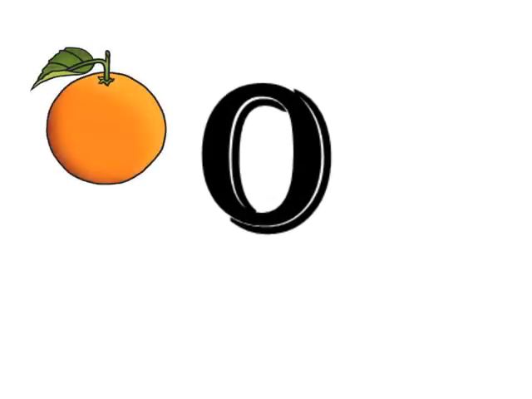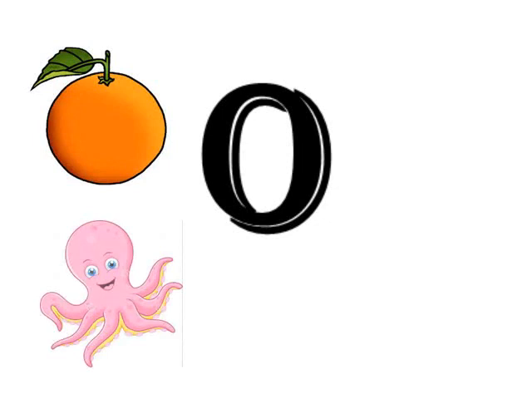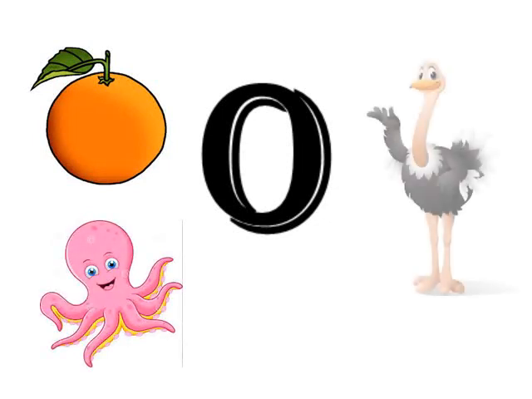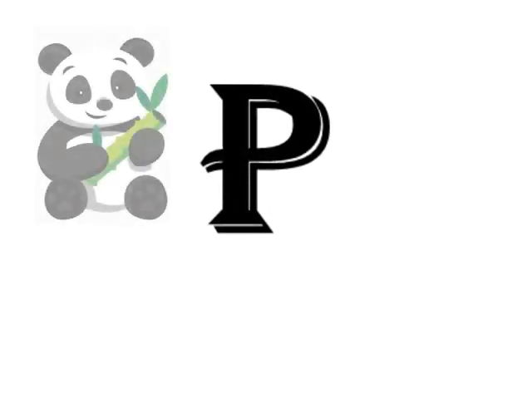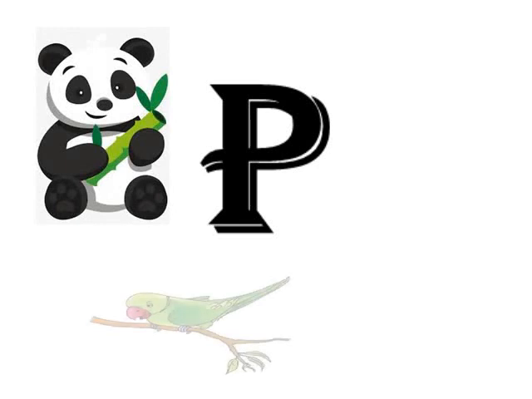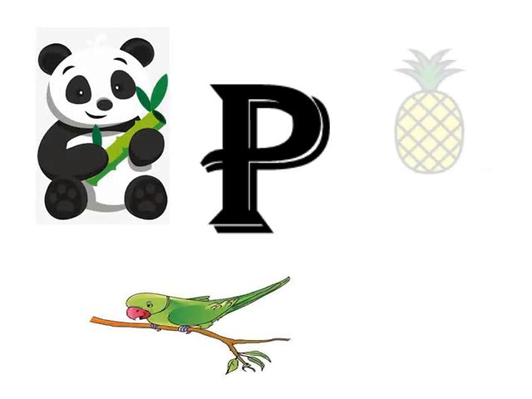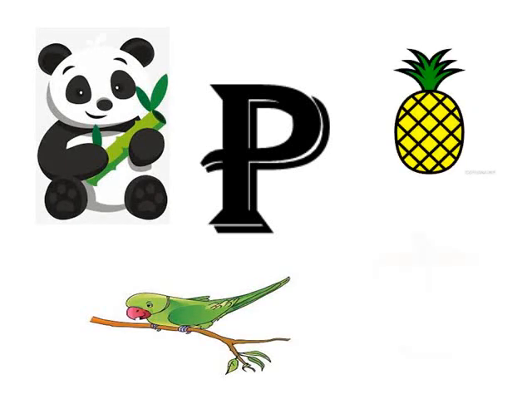The phonics sound for alphabet O is H. Orange, octopus, ostrich, H. The phonics sound for alphabet P is P. P. Panda, parrot, pineapple, pumpkin, P.